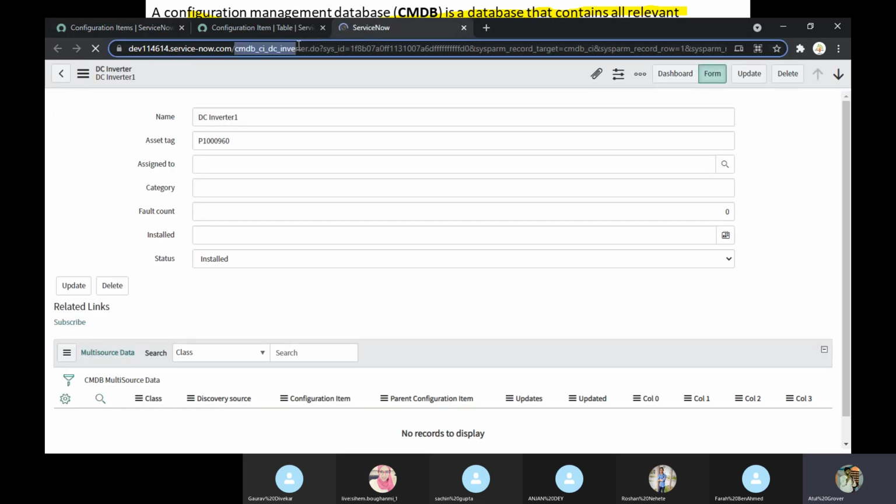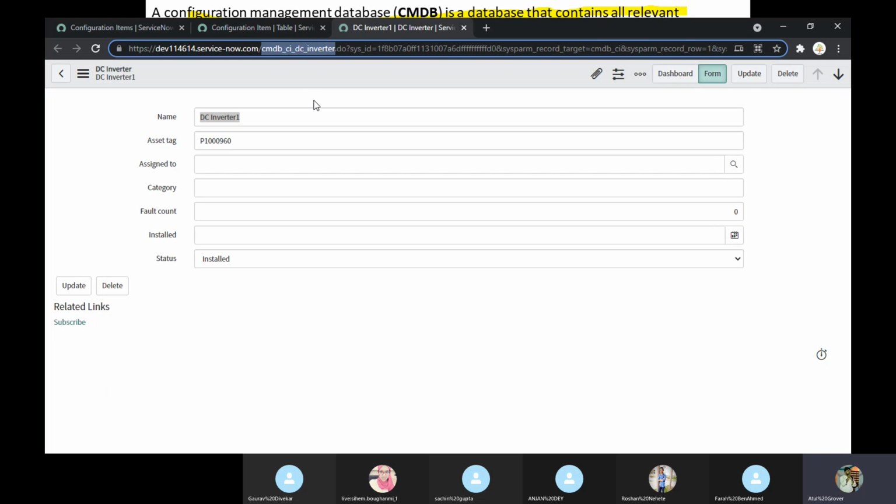So maybe they have some specific data center inverters. See, one inverter I installed in my office and two inverters have been installed in my data centers, and both have a different way of working. If your office light is gone, that's not an issue for the data center, but if the data center light or current has gone, then it is a problem. So they want to manage that separately, and they say let's have a different class here for the DC inverters.